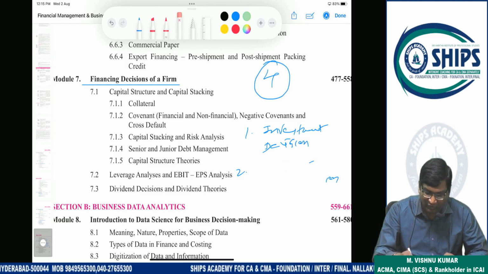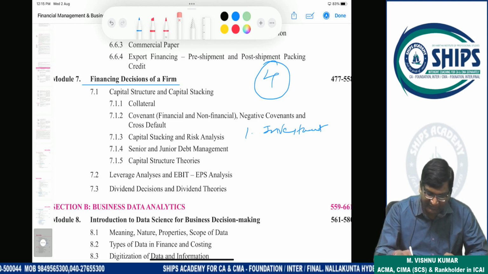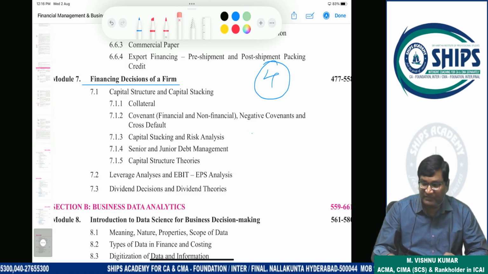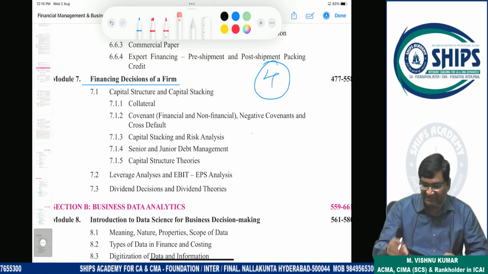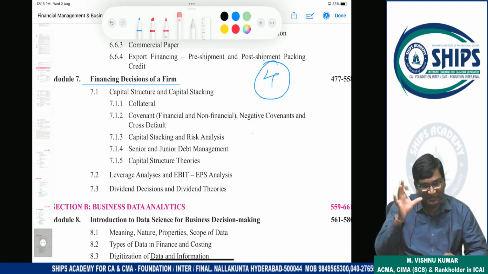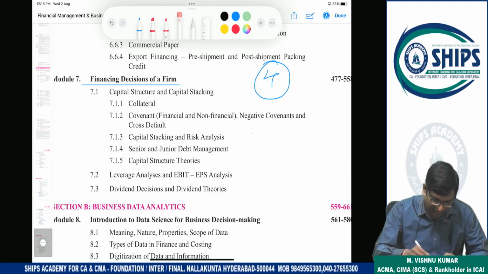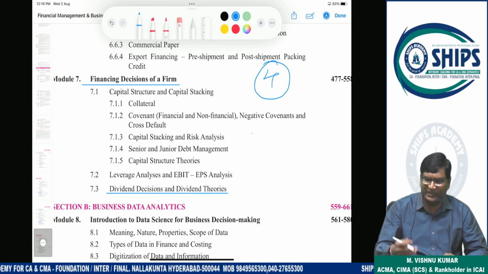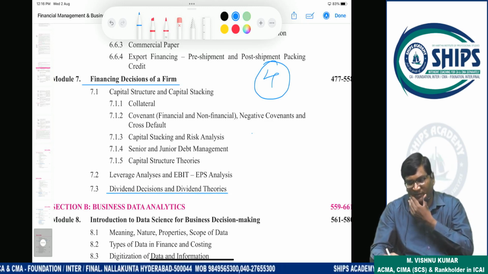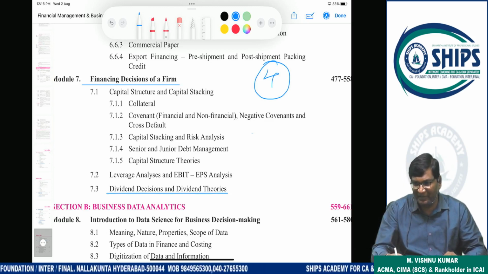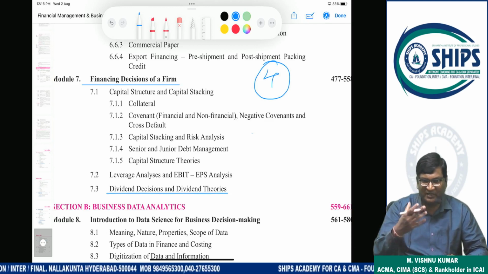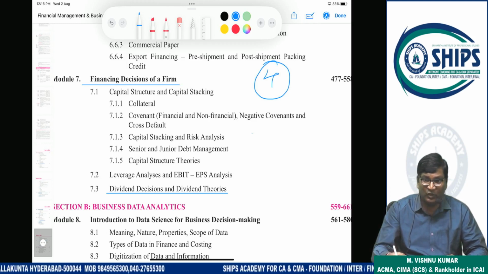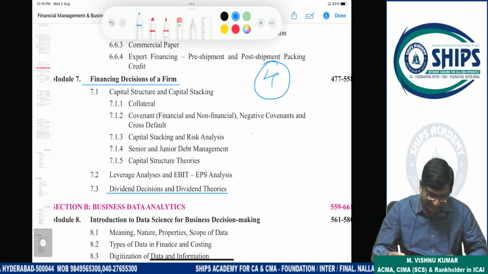Whether dividend should be paid to shareholders or not, that is called as what? Dividend decision. If dividend is paid, then what will be the impact on share price? All this we are going to discuss in dividend decision. In this, 3 theories come: Walter model, Gordon model, Modigliani Miller model. 3 different theories will be there. How many theories? Walter, Gordon, Modigliani, Miller.